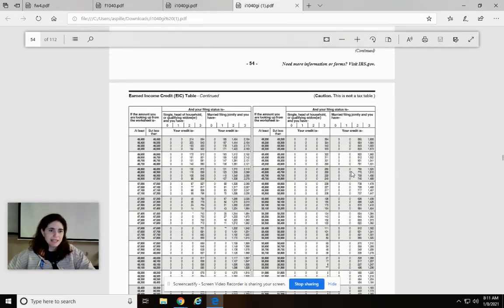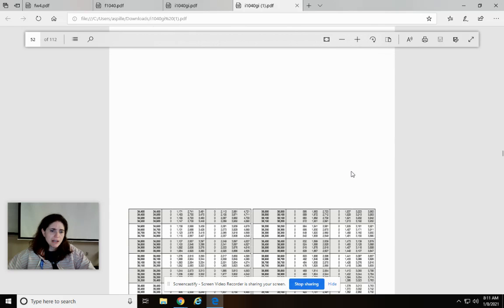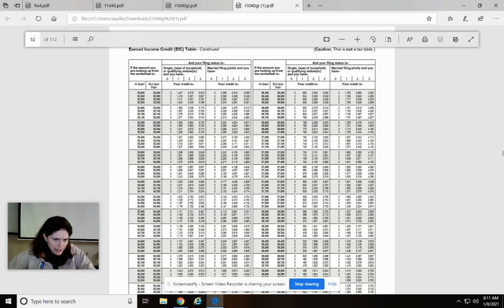Okay, here we go. EIC, earned income credit. So if she made 34,000 and she doesn't have any kids, she's probably not going to qualify. So 34,000 is right here. If she had kids, she would get an earned income credit for this income, for how much she owes. But since she's single, this is the line that we want right here. Since she's single, it's a 0, so she doesn't qualify.